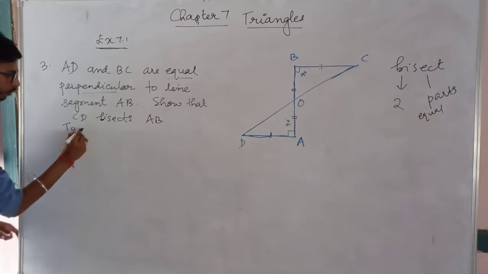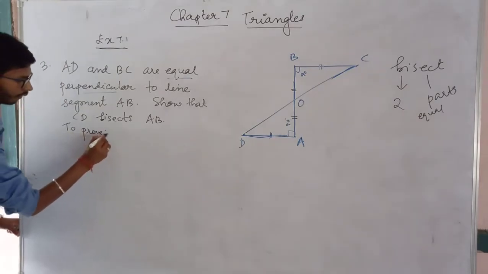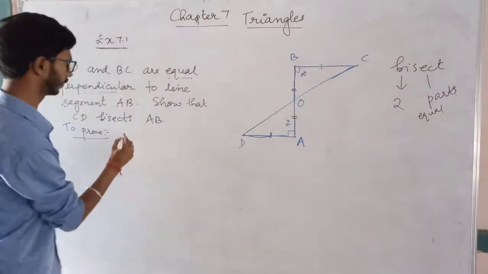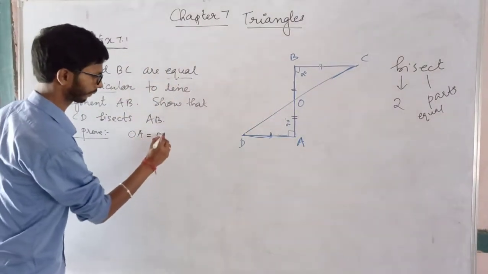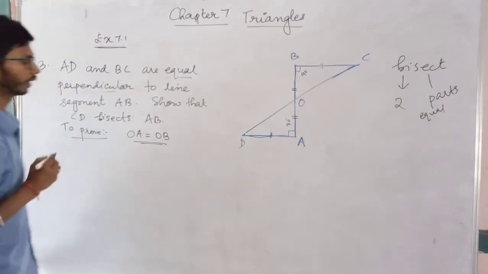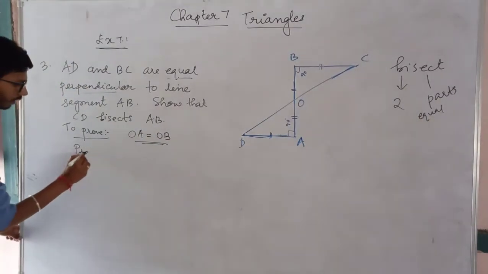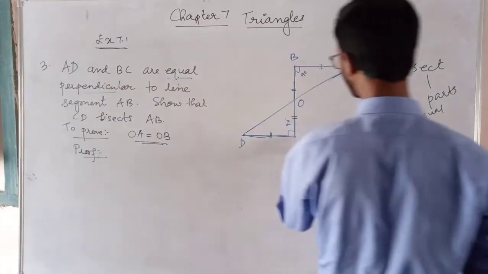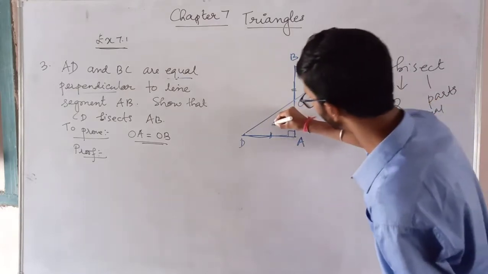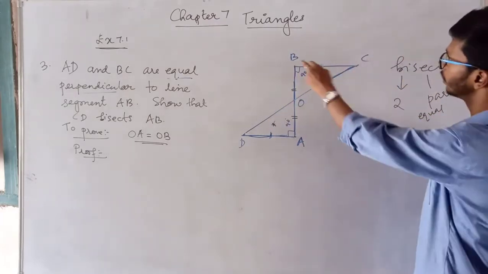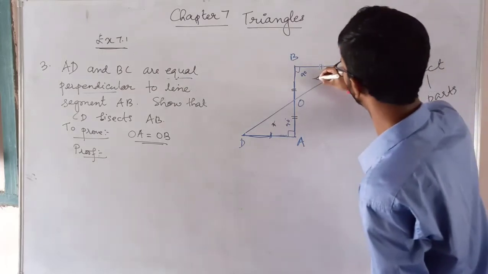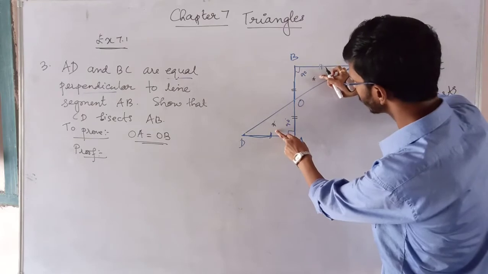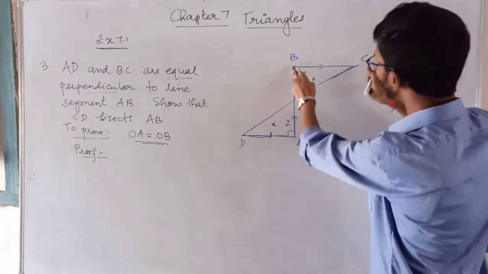So basically what we have to prove is that OA is equal to OB. This is our required result. So let us start. Now see these two triangles. One triangle is AOD, that means this triangle, and the other is triangle BOC, this triangle. Now if you observe nicely in these two triangles, AD is equal to BC.